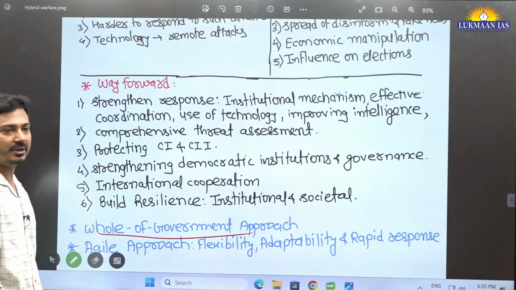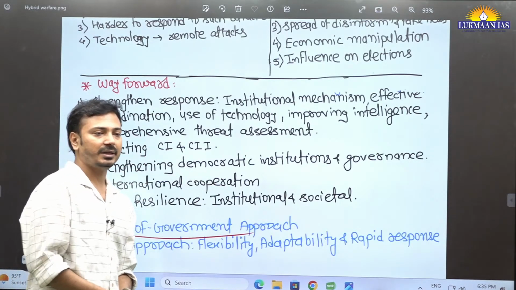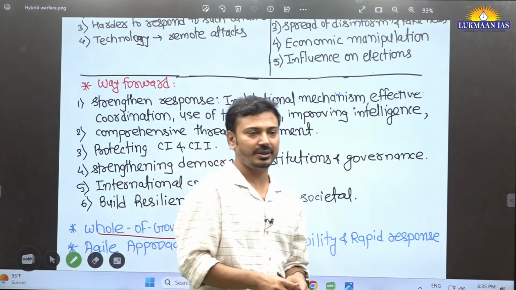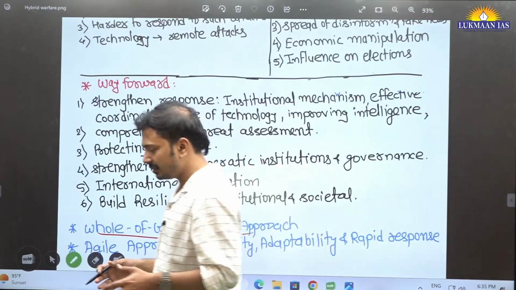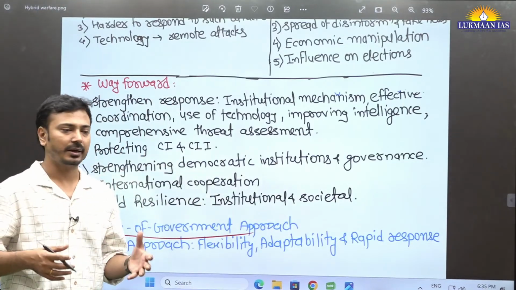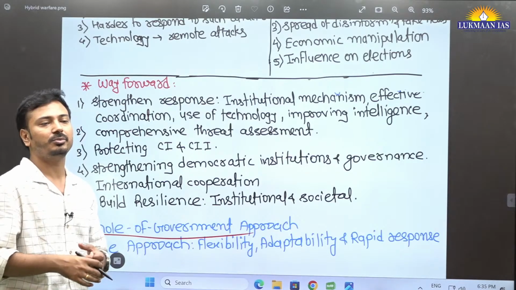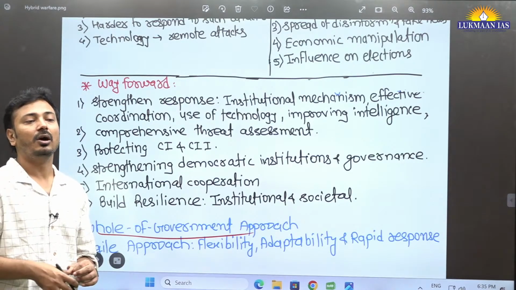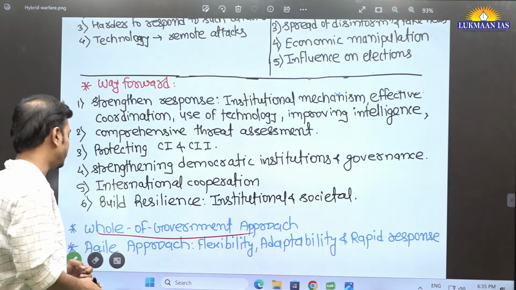Whole of the government means all government departments and sectors, be it defense, be it IT, be it the civilian angle, civilian administration, everyone should join hands. They should coordinate with each other. There should be a collaborative approach to deal with or respond to a particular situation if such a scenario appears.